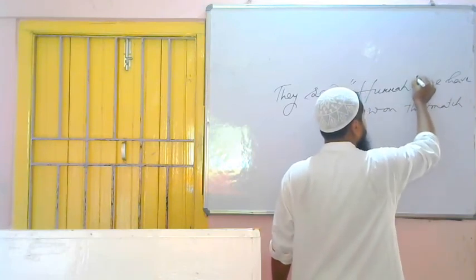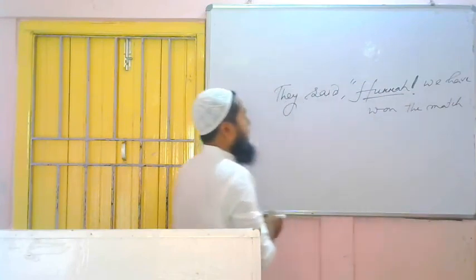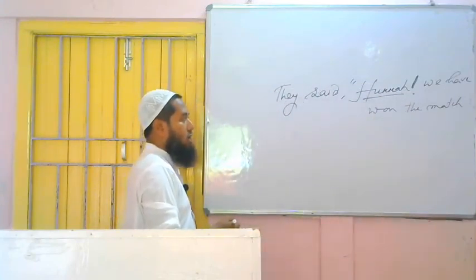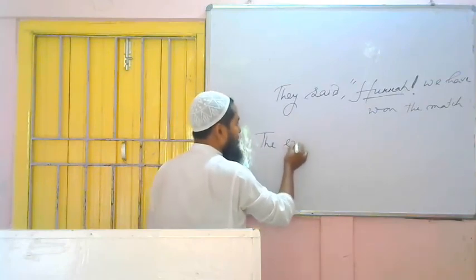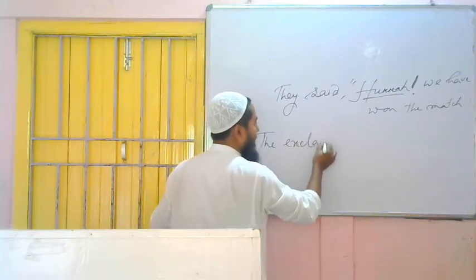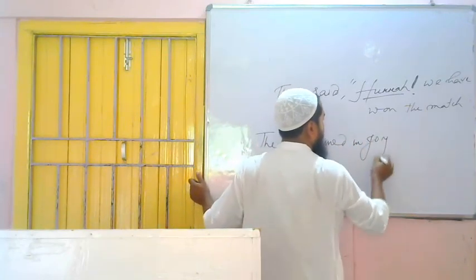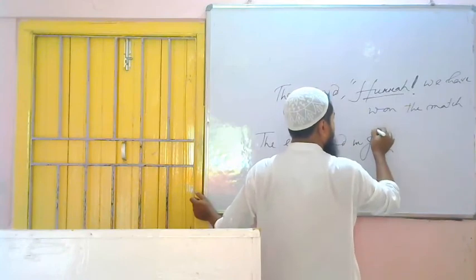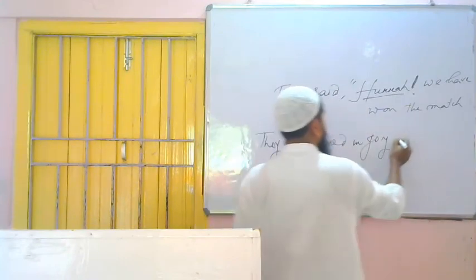This is telling us that this is an exclamatory sentence, and this word is telling us this is happiness. This word is denoting happiness. That's why it will be what? They exclaimed, exclaimed in joy, as it is telling us about happiness. So they exclaimed in joy that.